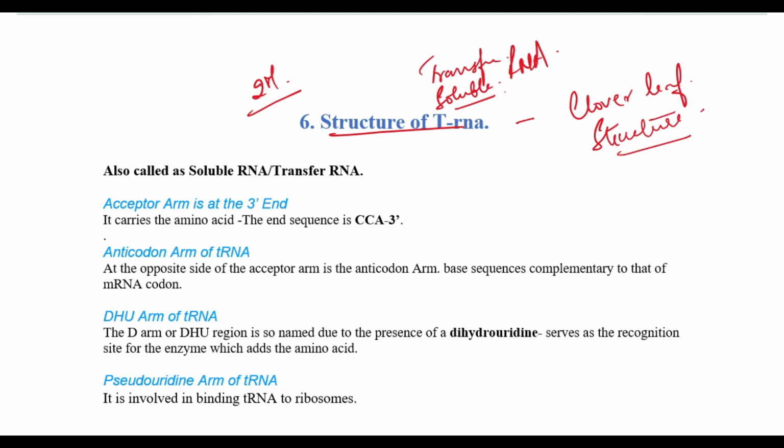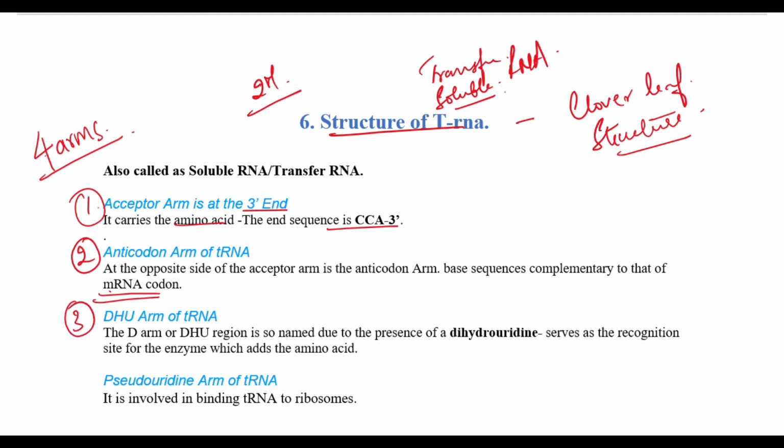It has 4 arms. First is the acceptor arm at the 3' end. The end sequence carries amino acids with the end sequence of CCA at the 3' end. The second arm is the anticodon arm, which is the opposite of the acceptor arm. It has the base pairs complementary to that of the mRNA.